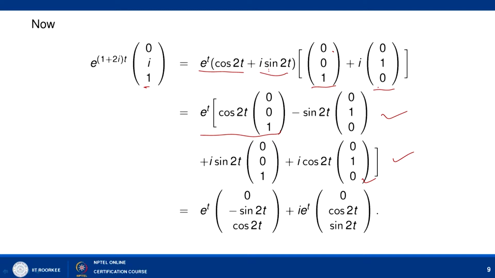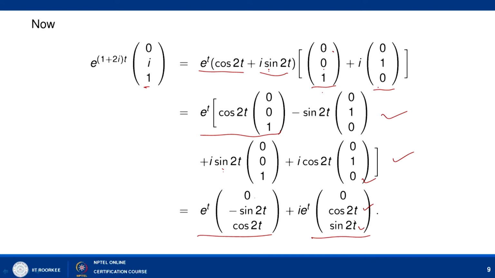So, sin 2t, 0, 0, 1, e to power t we are taking out. So, we can write down the imaginary and real part in this way. If you add this, what you will get: e to power t and 0, and it is minus sin 2t, cos 2t, and here the imaginary part is i e to power t, and then it is cos 2t, sin 2t. So, here this is the real part and this is the imaginary part, and we have already